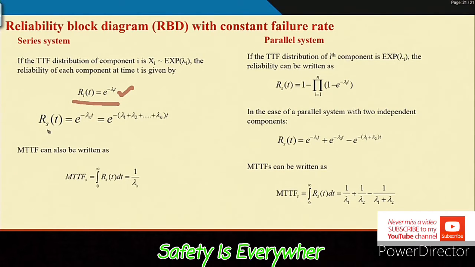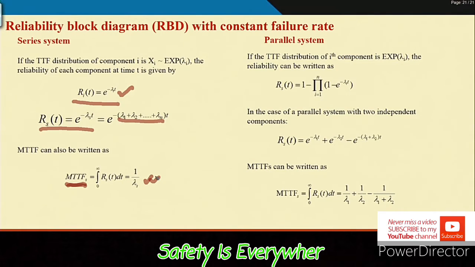Then RS(t) will also be exponentially distributed, e to the power minus lambda S t, where lambda S is nothing but the sum of the individual component failure parameters lambda i. And then obviously the mean time to failure at system level will be 1 by this.